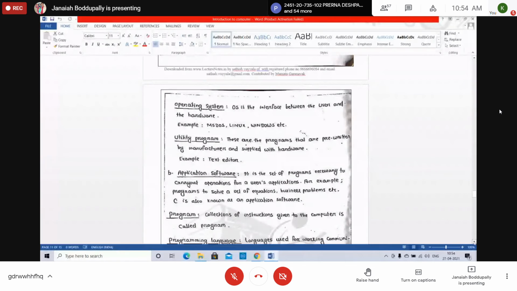Compiler and interpreter. Both are software, system softwares. Both are language translators. But what is the difference? Compiler converts the whole code, the high level language source code, to object code. But interpreter converts only line by line.